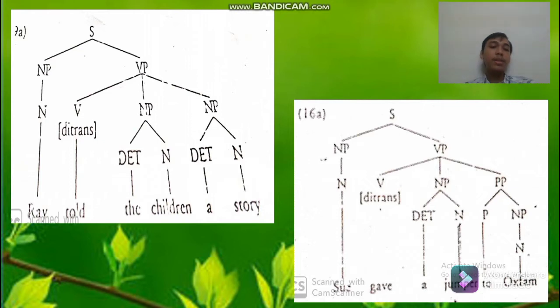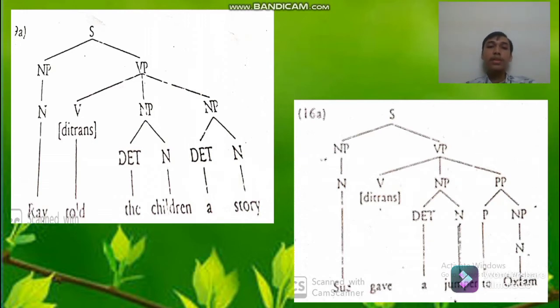Okay, let's see the tree diagram. The first sentence is divided into noun phrase and verb phrase. Ray is the noun of the noun phrase, and then told is the ditransitive verb because this sentence takes a direct object and an indirect object. The direct object and indirect object become noun phrases that are divided into determinant and noun. For both determinants, they are the and a, and for both nouns, they are children and story.